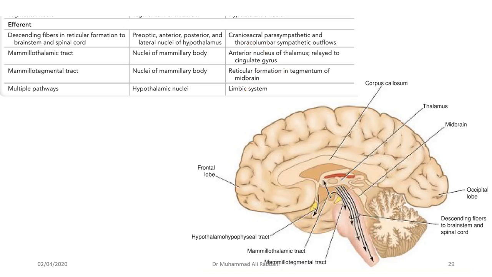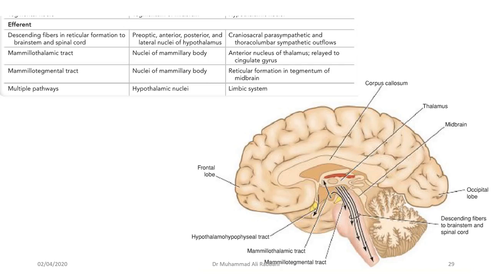For example, the parasympathetic goes to cranial nerves number 3, 7, 9, 10, through the Edinger-Westphal nucleus of cranial nerve 3, and the facial nerve, the glossopharyngeal and vagus nerve. Also some fibers go down all the way through the spinal cord to the S2, S3, S4 parasympathetic outflow, and the sympathetic fibers go to the lateral horns from T1 to L2.